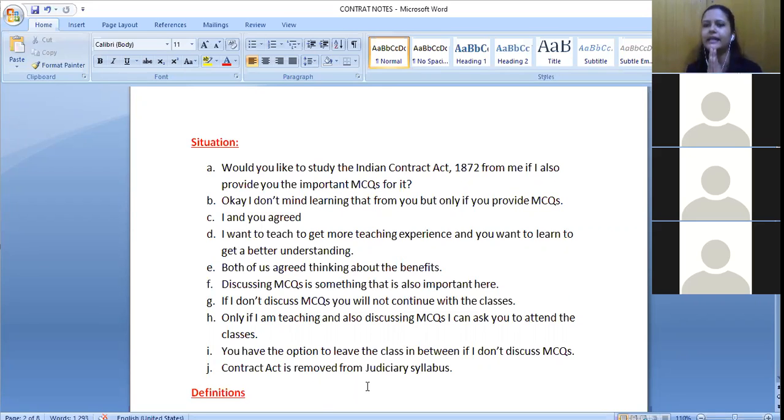Okay, so what is it that you are doing? Second part, accepting. You are accepting this particular thing, right? That you are accepting if I'm fulfilling the condition. So what is the definition given for acceptance? Section 2(b). When the person to whom the proposal is made signifies his assent thereto, the proposal is said to be accepted. A proposal, when accepted, becomes a promise. So when it is accepted, it becomes a promise.